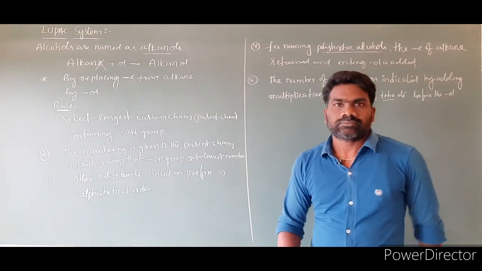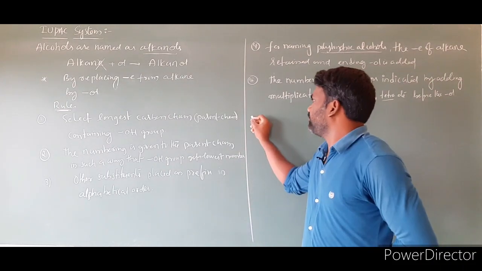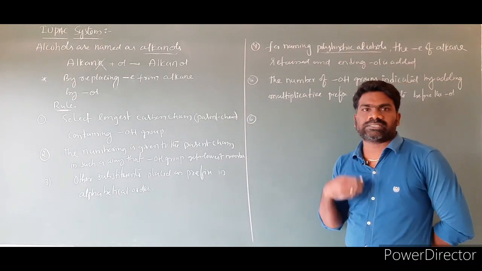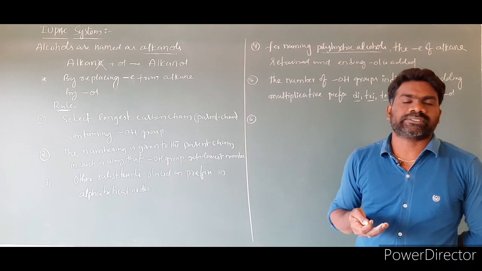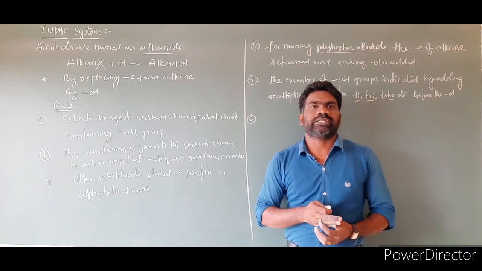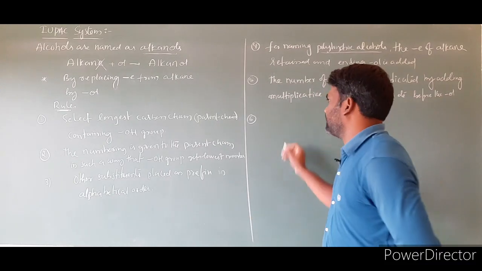And rule number 6. So cyclic alcohols are named by using prefix cyclo and considering the OH group is attached to the carbon 1. Let us write the sentence.